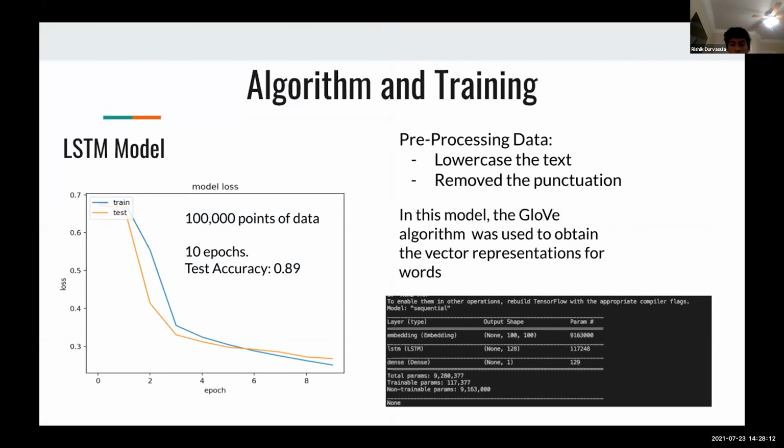One of the models used in order to seek the highest accuracy rate was called the long short-term memory model, or LSTM. In the model, the data gets pre-processed by getting the reviews in lowercase and getting the punctuation removed. Further along, we get to one special algorithm in this model called the GloVe algorithm, which is an unsupervised learning algorithm used to obtain the vector representation of the words. Finally, with 20% of the data used for testing, 10 epochs and 100,000 data points, the highest test accuracy we got was 0.89, or 89%.